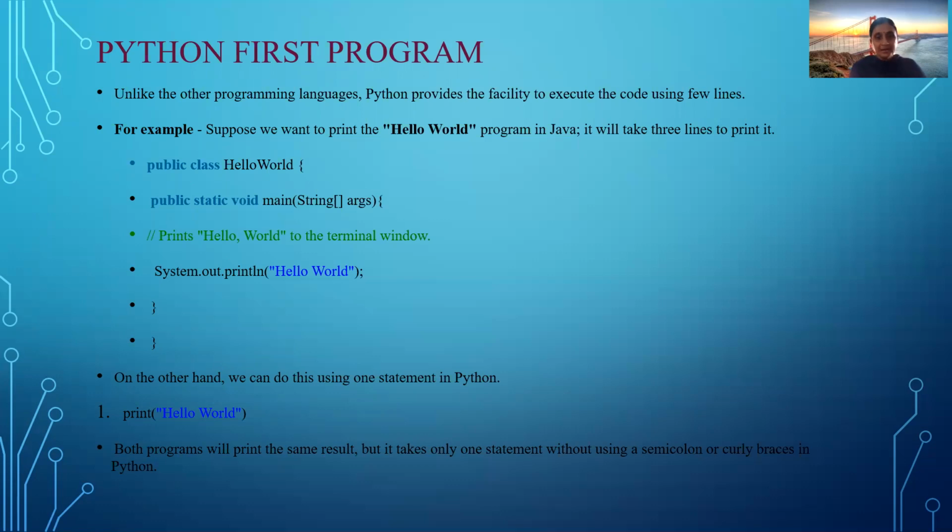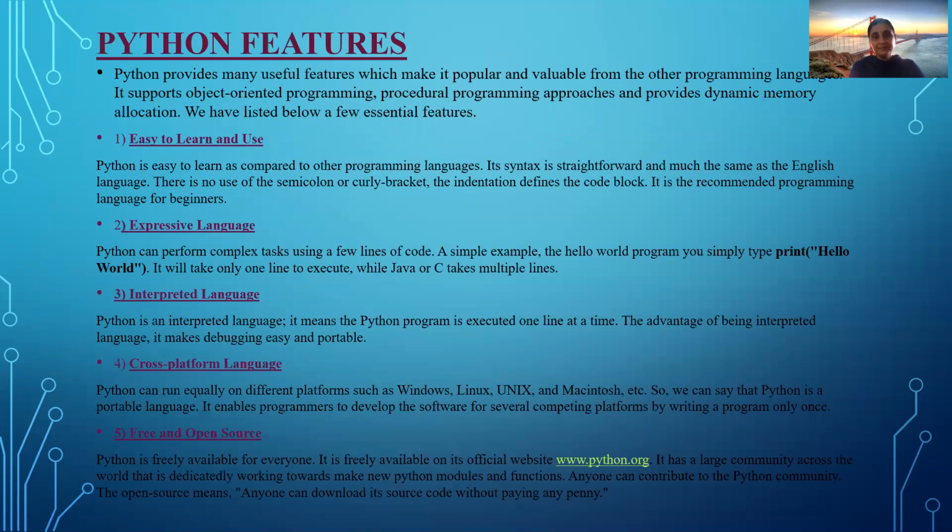But in Python, it is a simple thing. You just write print and hello world in double quotation marks. That's it. Both programs print the same result, but it takes one statement in Python, while in Java it takes many steps. Then features of Python. What are the features of Python? There are different features of Python. Every programming language has its own features. Python provides many features which make it popular and valuable compared to other programming languages.